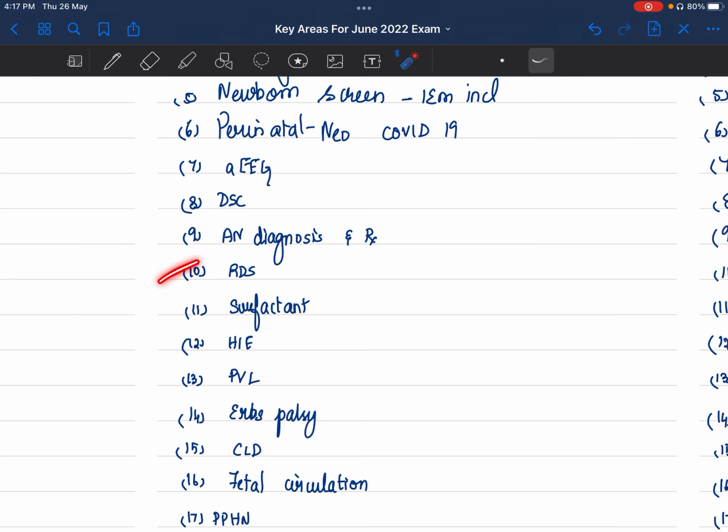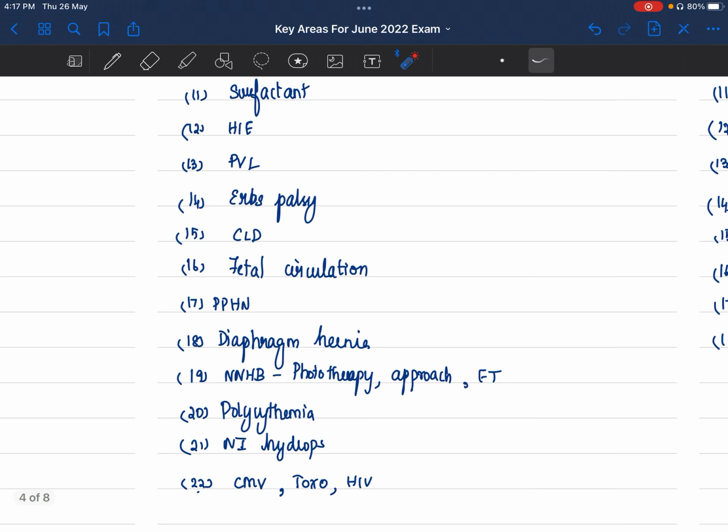anything. Respiratory distress syndrome, surfactant, HIE, PVL, these are very standard questions, nothing extra about it. Last time they had asked diaphragm anatomy because we have diaphragmatic hernia. They had asked brachial plexus anatomy. You have Erb's palsy. So whatever your pathology is, you should know the anatomy and physiology for that particular problem. So if you know that, I think you'll be on the safer side.